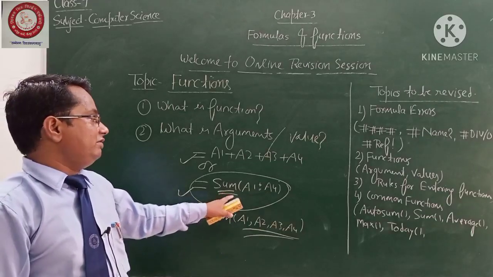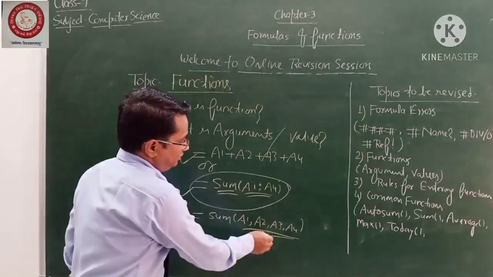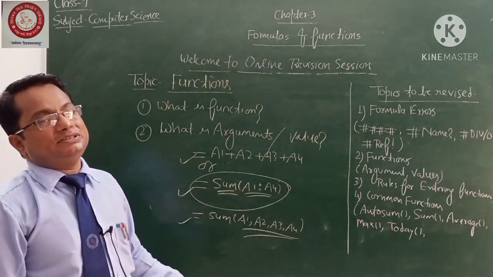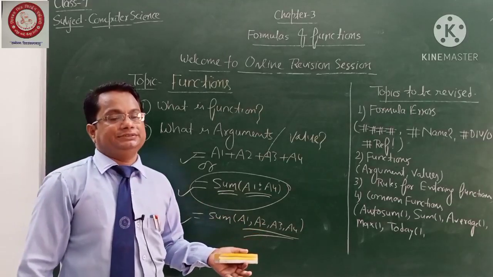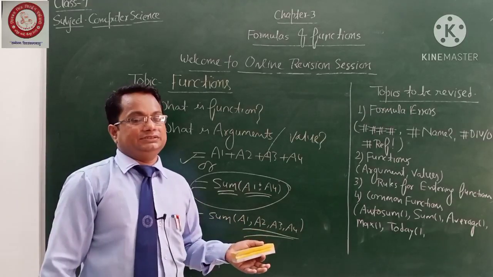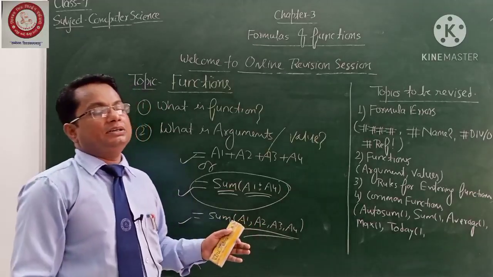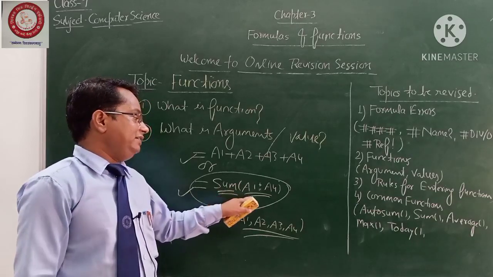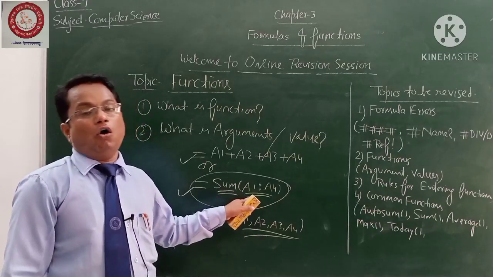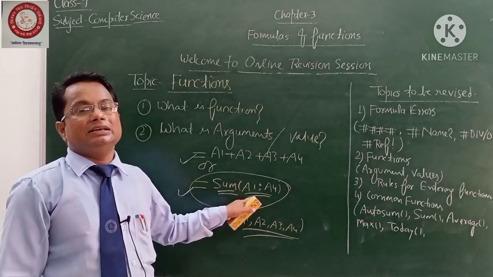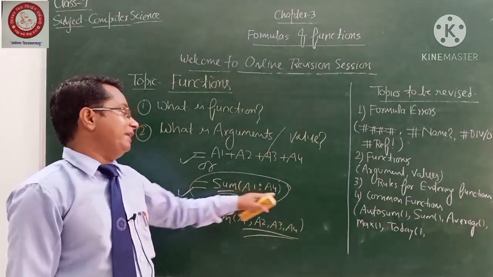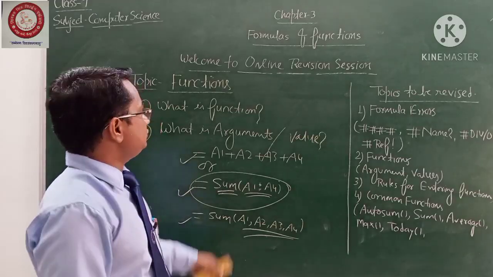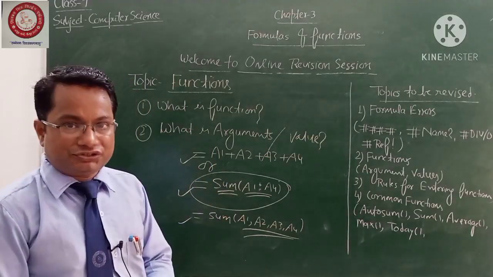So this is the argument, and this is also an argument. Once you press the Enter button, the value is written. Please remember, every function has a particular function name and some arguments, and all the arguments are enclosed within small brackets. So this is all about functions.